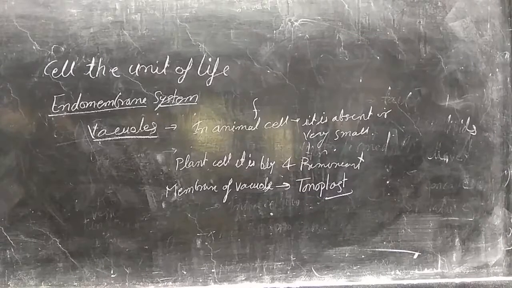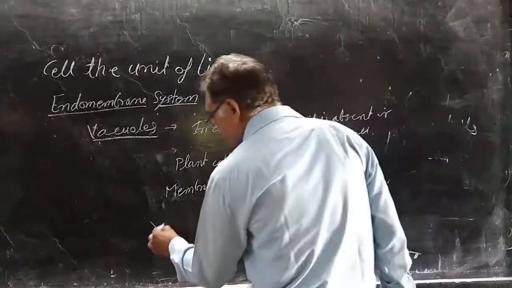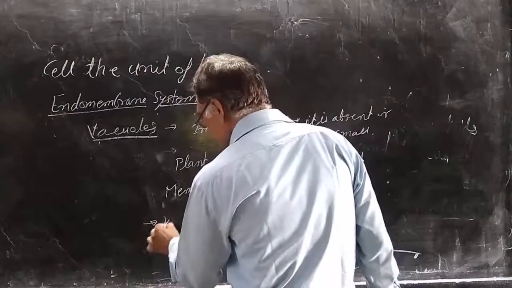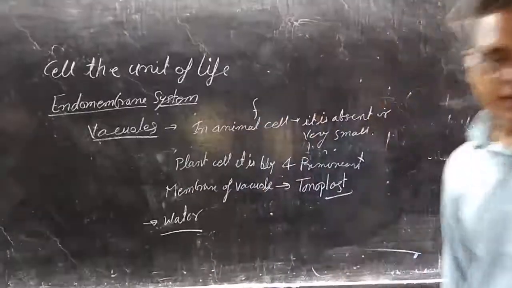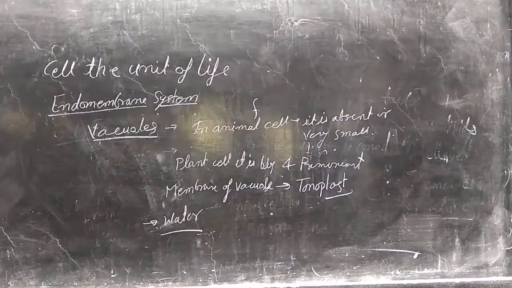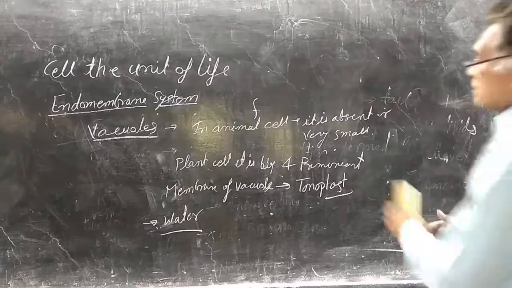Vacuoles mainly contain water, or any waste material, or we can say cell sap inside the vacuole, and minerals are also present in the vacuoles.